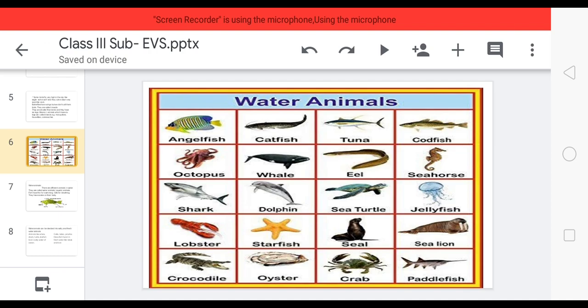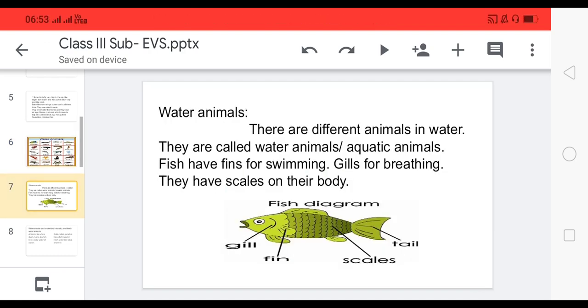So let us learn more about water animals. There are different animals in water. They are called water animals or aquatic animals. Means the animals which live only in water are called water animals or aquatic animals.